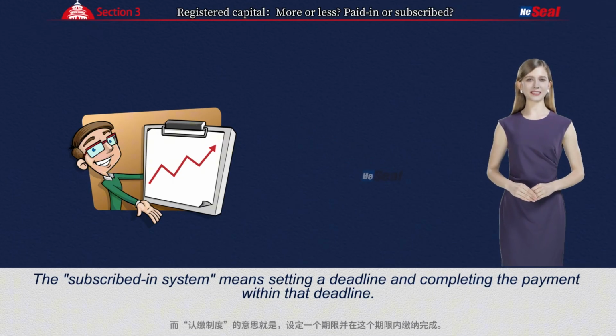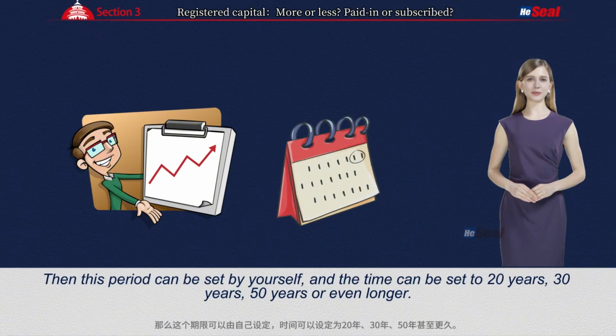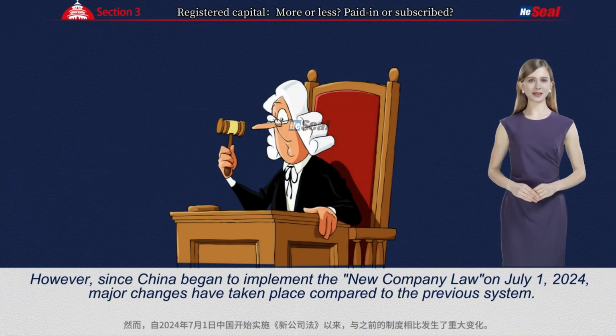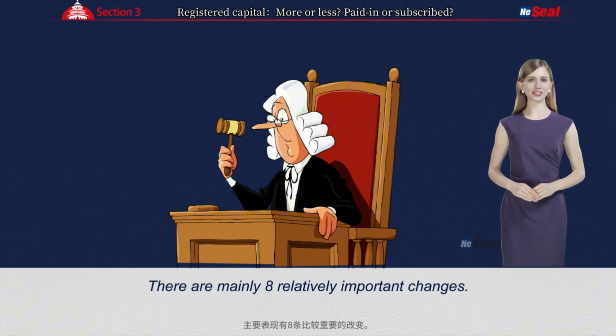The subscribed-in system means setting a deadline and completing the payment within that deadline. Then this period can be set by yourself, and the time can be set to 20 years, 30 years, 50 years, or even longer. Therefore, under the premise of the subscribed-in system, there is no need to pay all the registered capital at once or even not pay the capital after the operating period expires. However, since China began to implement the new Company Law on July 1st, 2024, major changes have taken place compared to the previous system. There are mainly 8 relatively important changes.